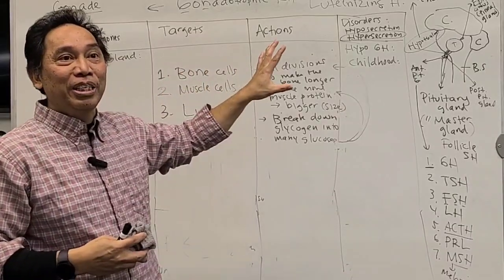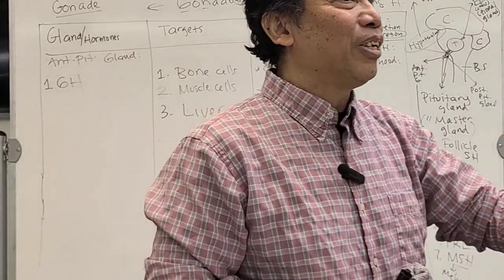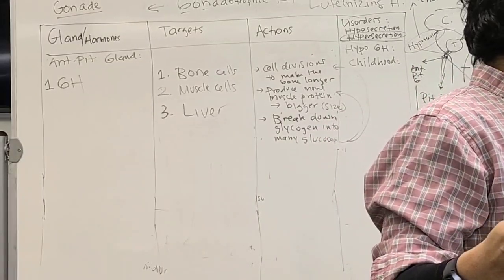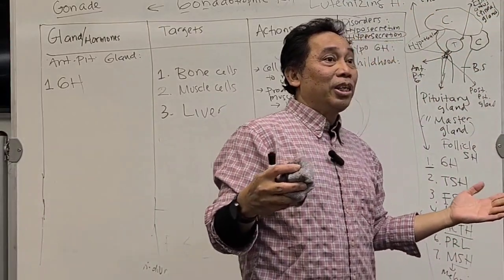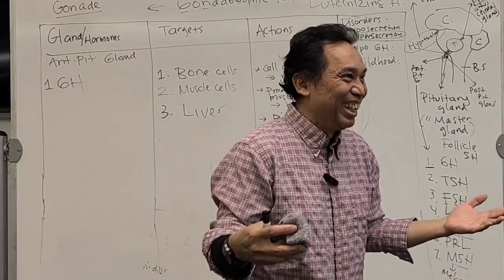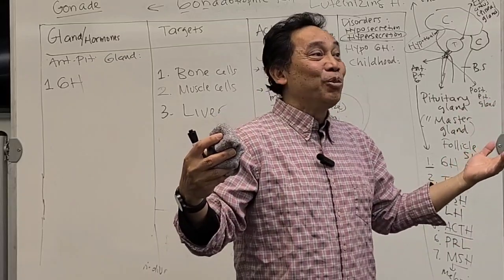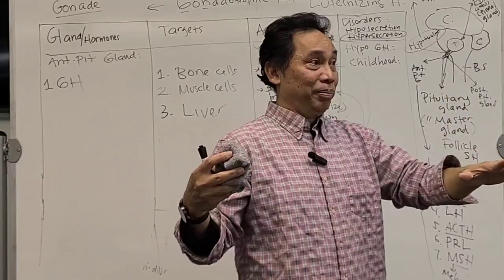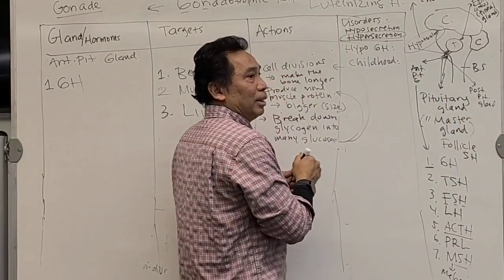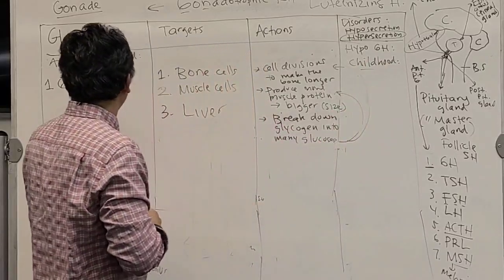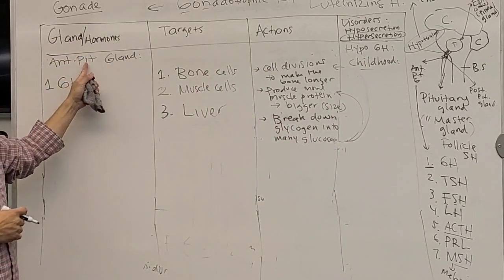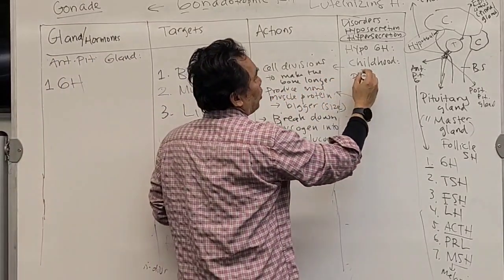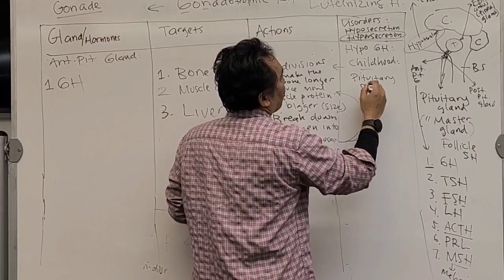And there is a special terminology for a kid that's not growing. What do you call that kid in general? Sometimes you watch the movie Snow White and the Seven Dwarfs. What does dwarf mean? Short. That's also a general term for short people. Because this is caused by the growth hormone, and growth hormone is produced by the pituitary gland, the name of this disorder is called pituitary dwarfism.